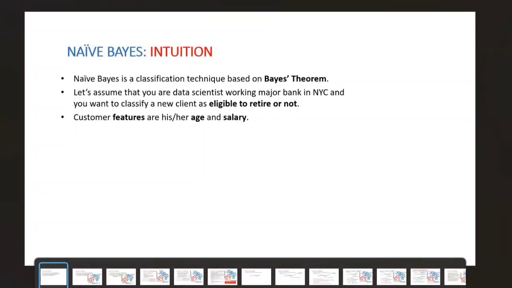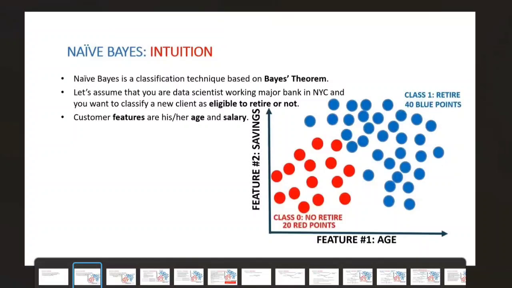So now here we are having some data points, with features like age and savings. Based on the age and savings, whether the person has to retire or not to retire. This same example we have done in the decision tree. Do you remember? Now, for example, this is the original past data, where the person's age along with their savings, and whether they have retired or not retired, we are having. Out of which 40 of them are non-retired data points, 20 of them are retired points.